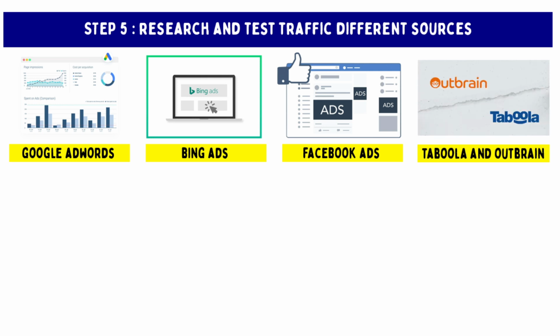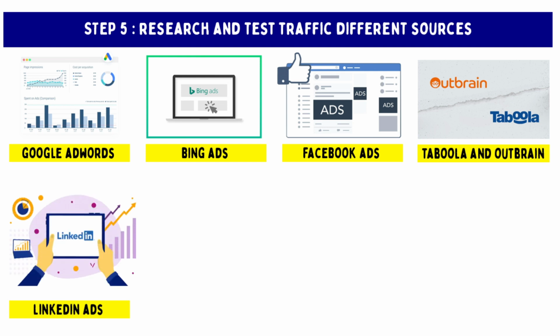Use Taboola and Outbrain to promote your landing page or website on high-traffic websites and attract visitors through native advertising. LinkedIn Ads. Use LinkedIn Ads to target business professionals and attract visitors who are using the world's largest professional network.